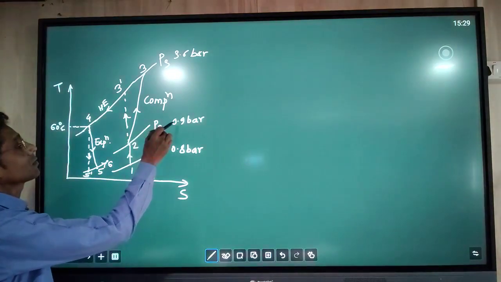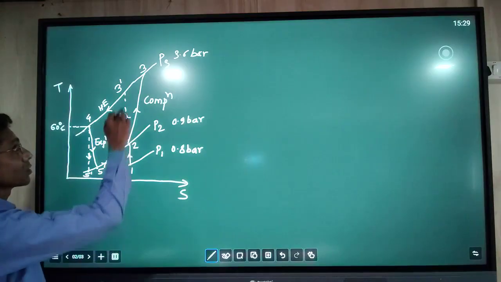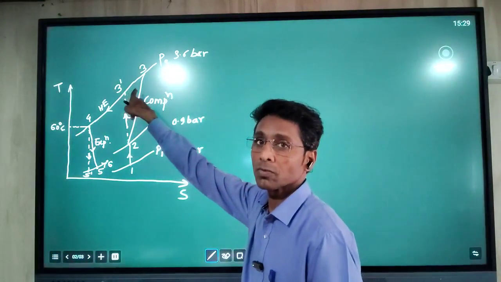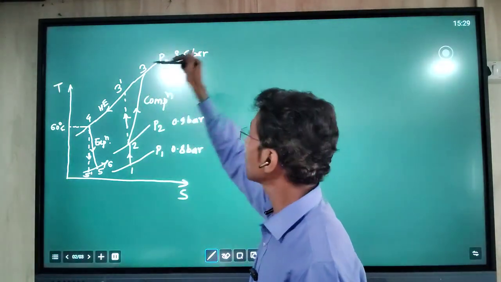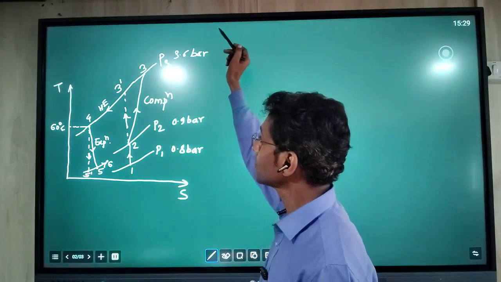After ramming the pressure is 0.9 bar, then the compression process happens in two ways: the ideal process 2 to 3 dash and the actual process 2 to 3. At the end of the compressor the pressure is 3.6 bar.